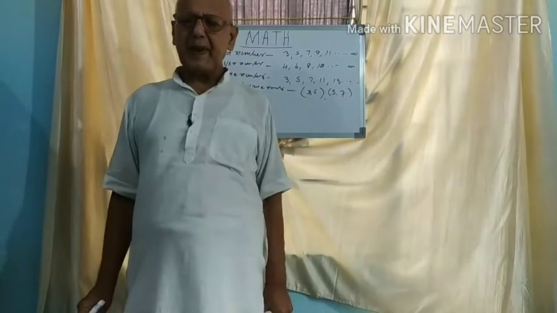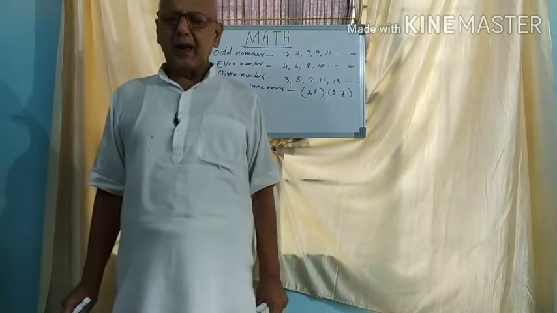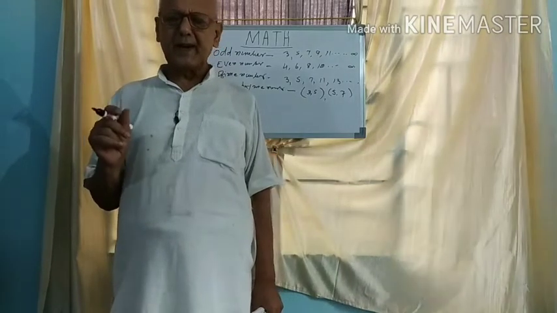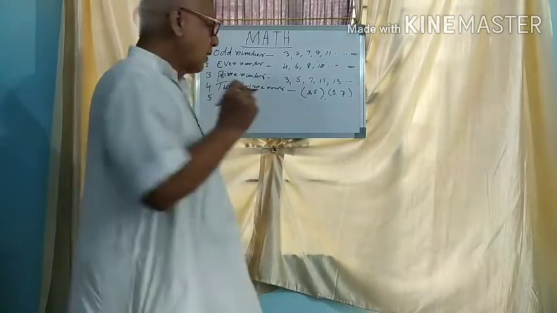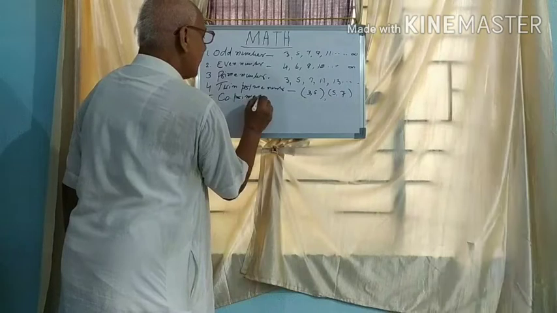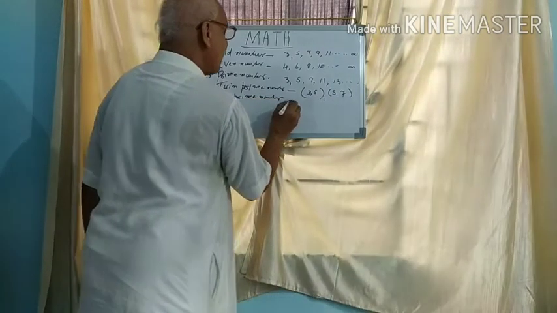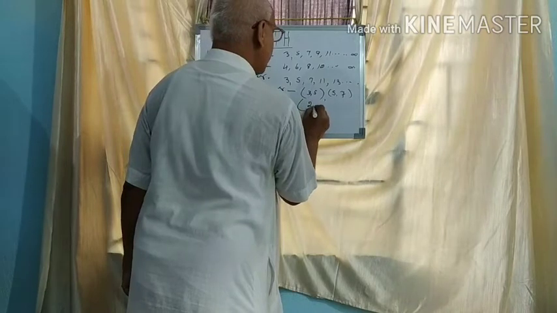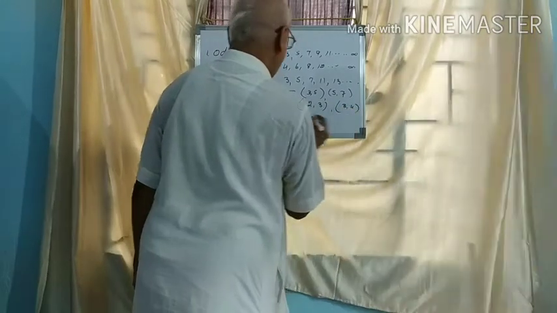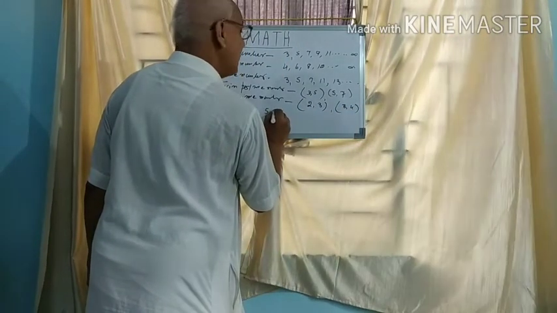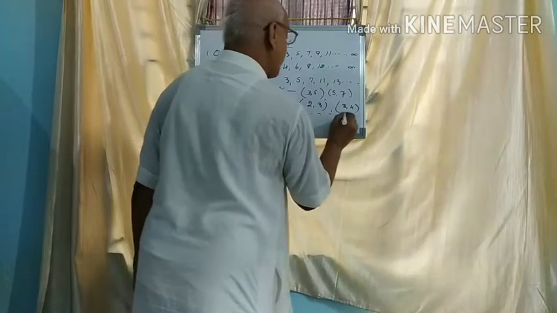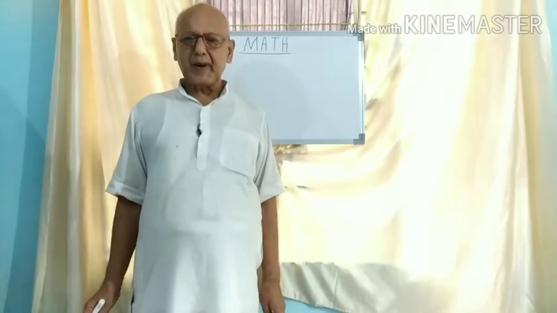Fifth is co-prime numbers. A pair of 2 numbers having one and only one common factor, that is 1, are called co-prime numbers. For example, 2, 3; 3, 4; 5, 6 and so on. Co-prime numbers need not be prime numbers themselves.